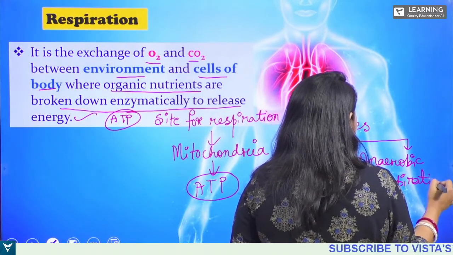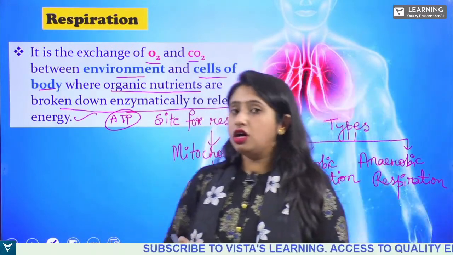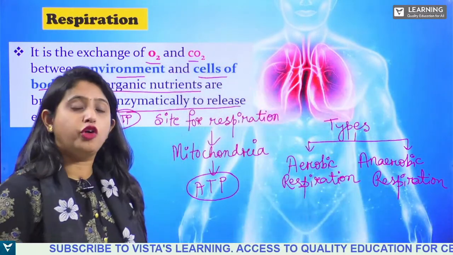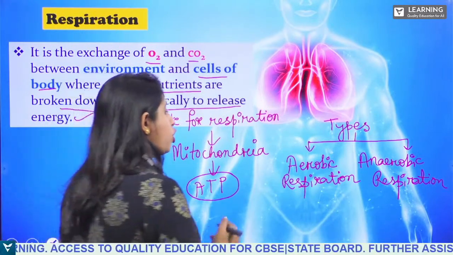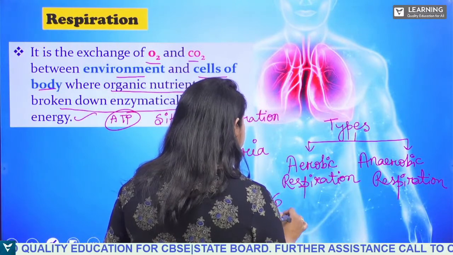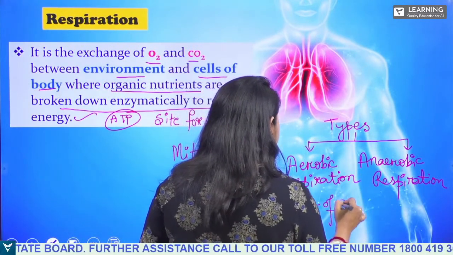Now, what do you mean by aerobic and anaerobic respiration? Aerobic means which takes place in presence of oxygen, right? The respiration which takes place in presence of oxygen.